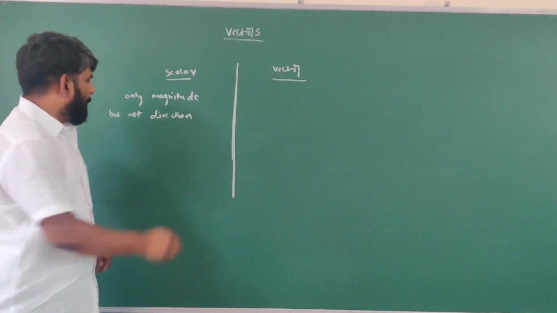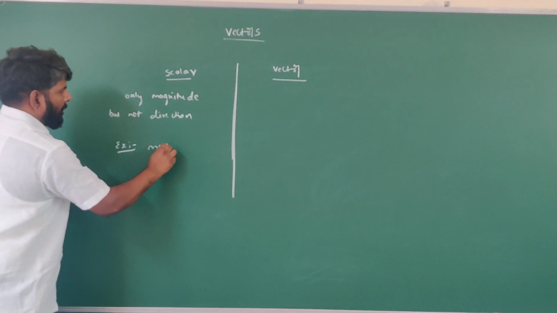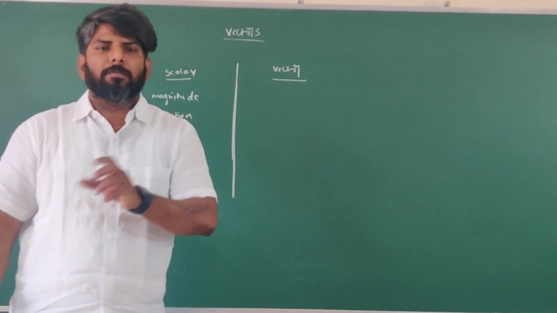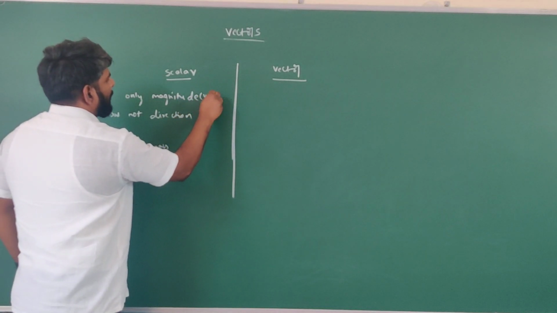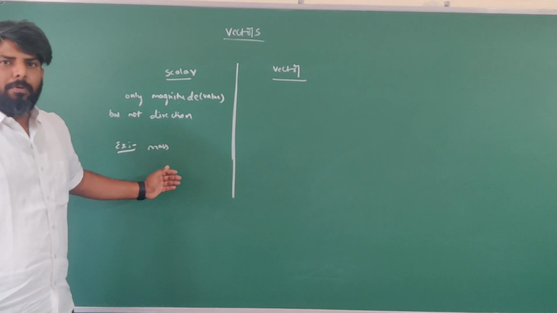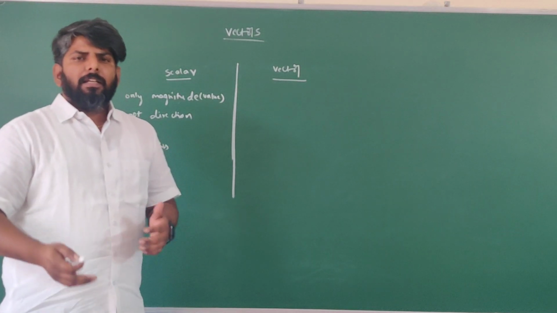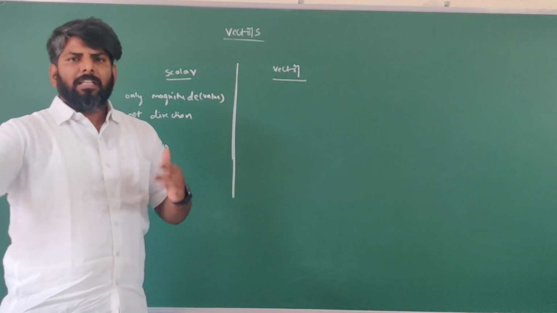For example, mass. Magnitude means nothing but value. Don't get confused here, students. Magnitude means nothing but value. For example, mass. Generally, we say 10 kg mass, 13 kg, 1 ton, like that.